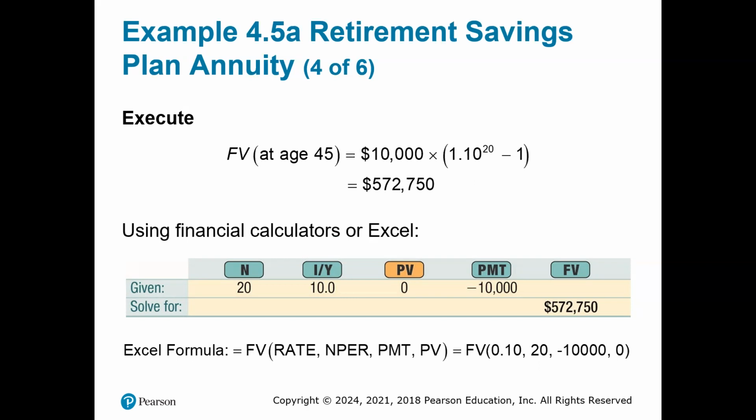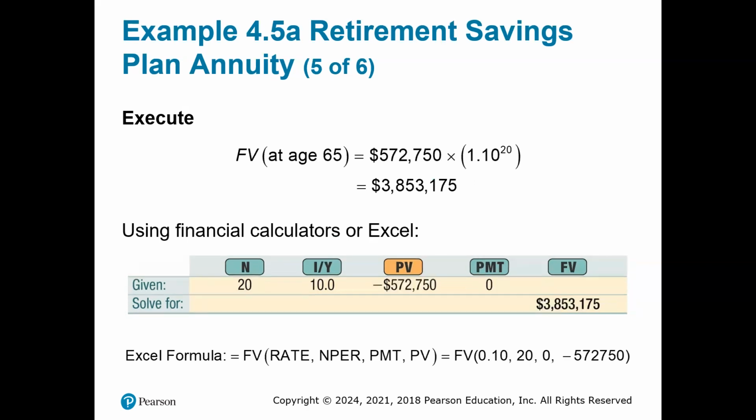So to execute, future value at age 45 equals $10,000 times 1.10 to the 20th power minus 1, in parentheses, equals $572,750 at age 45. If he had continued to age 65, you see that the future value at age 65 is equal to $3,853,175.